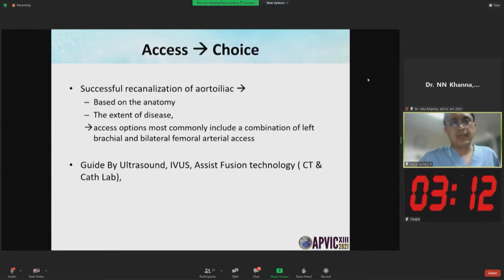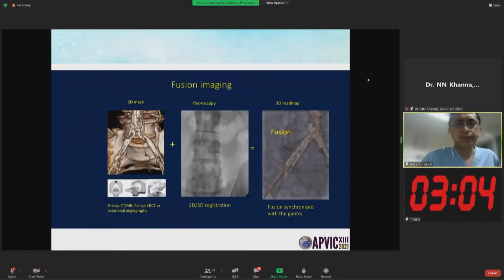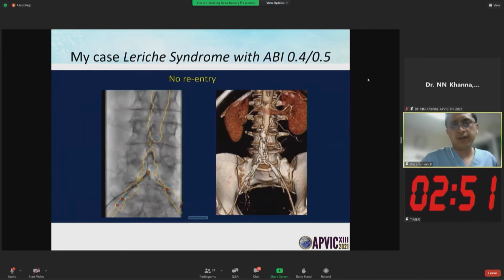How about the access? Successful recanalization is based on the anatomy and the extent of disease. This is fusion technology, which combines the CT scan and fluoroscopy in one image. This is my case: Leriche syndrome with an ankle-brachial index of 0.4 and 0.5, no re-entry.